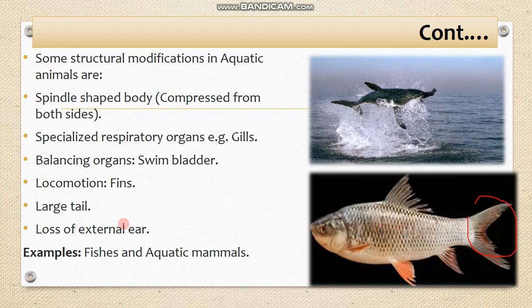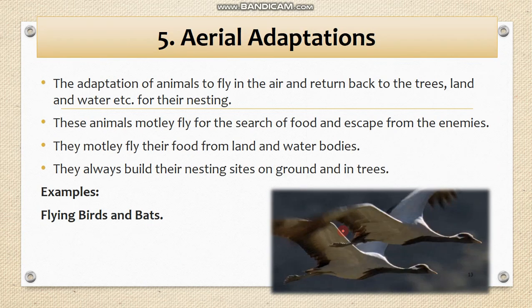Loss of external ear: they do not have an external ear. They have an internal and middle ear, but no external ear, to avoid the entrance of water inside the ear, which could cause different types of problems. Examples of such animals are fishes, aquatic mammals, amphibians, etc.